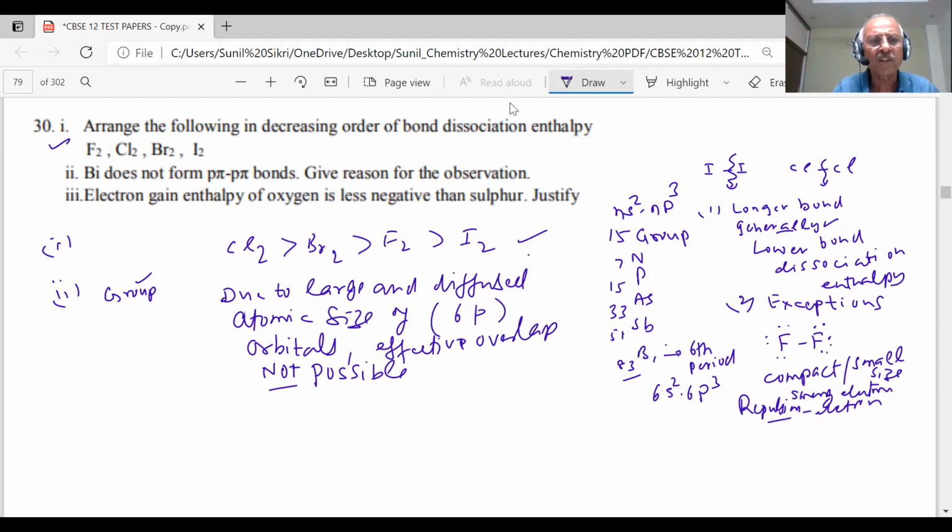Question number 3 is on the screen, students. What is the answer for question number 3? Electron gain enthalpy of oxygen is less negative than sulfur. This has been asked so many times.